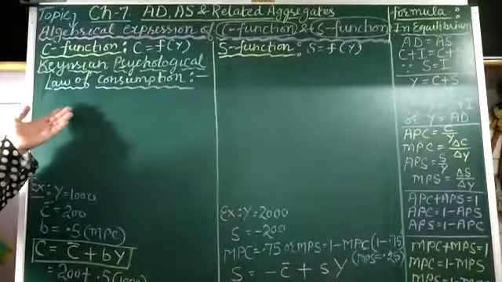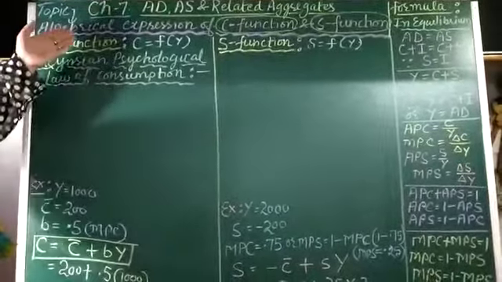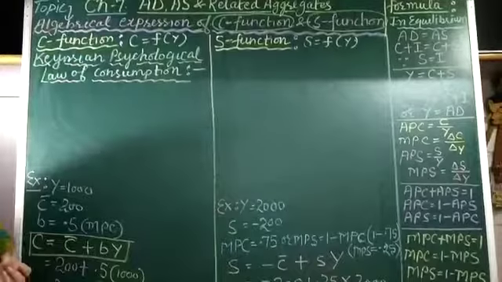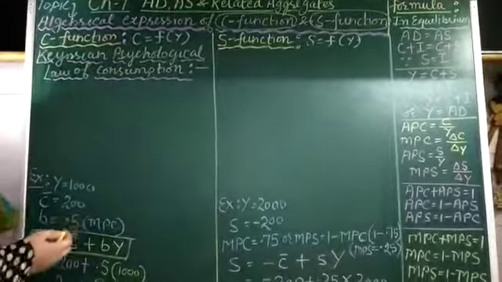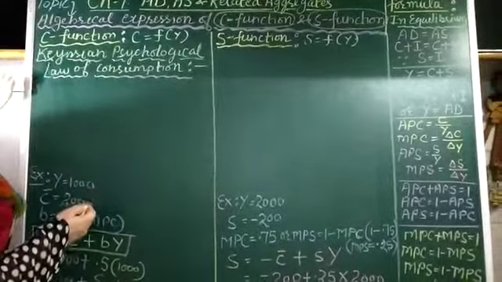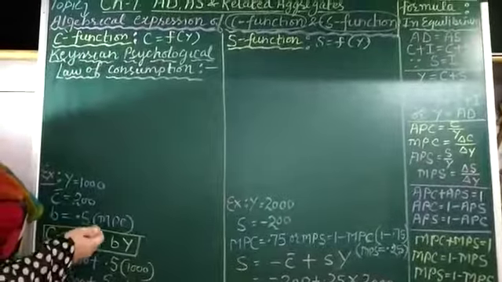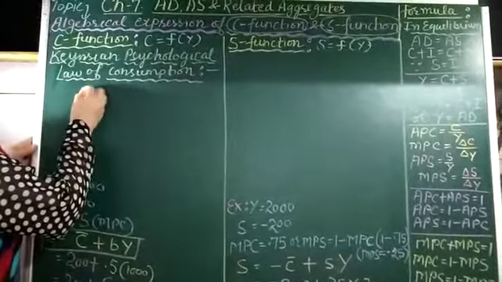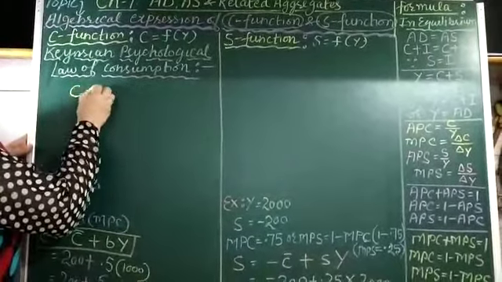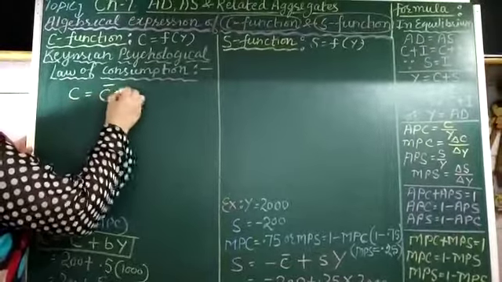Students, our next topic is the algebraic expression of the consumption function or saving function for numericals. For numerical expression, this is also known as the Keynesian psychological law of consumption. For numericals, the consumption function is C equal to C bar plus bY.